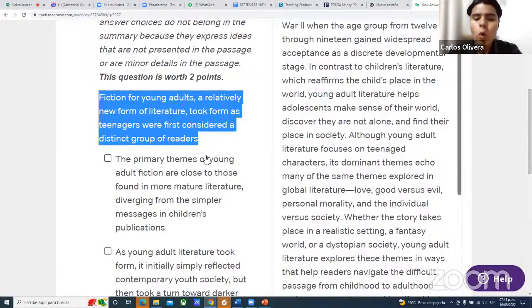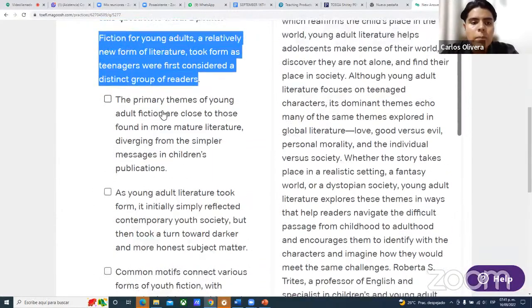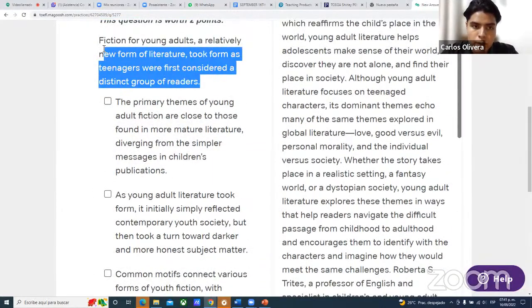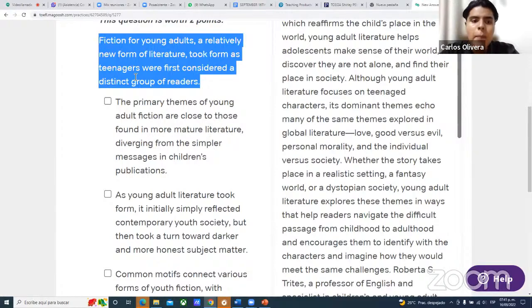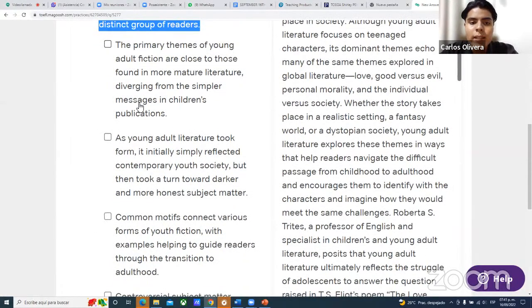As I say, this case always gives you the opportunity to summarize the main ideas or the main points made in the reading passage, okay? This is the first sentence they give you, okay? It says, fiction for young adults, a relatively new form of literature, took form as teenagers were first considered as a distinct group of readers. Of course, we have not read this reading passage, but as you can see, you have some options, right? And what you have to do in this case, as I say, is to drag this into a reply box.